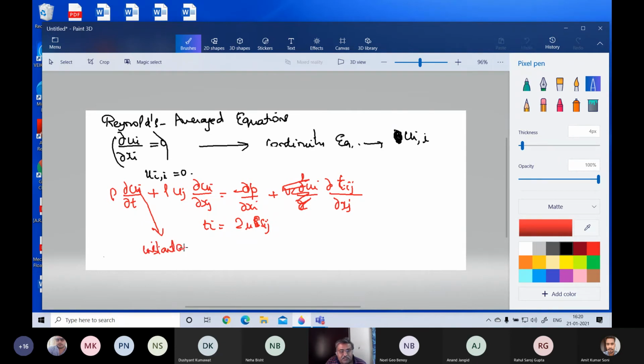So don't get confused. This represents instantaneous values and the fluctuating quantities are represented like this.